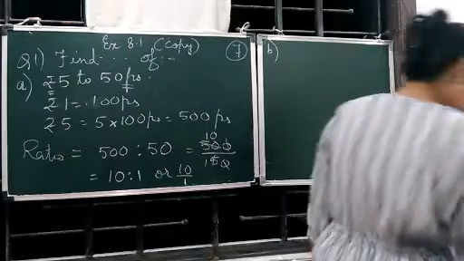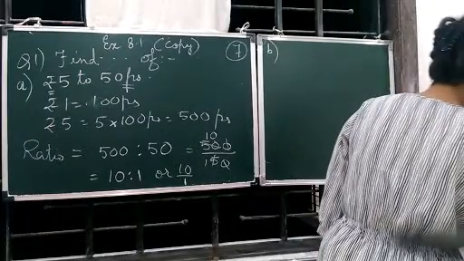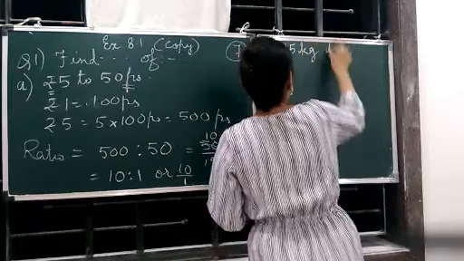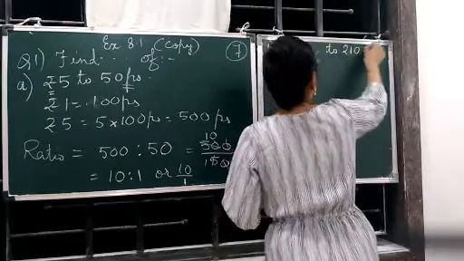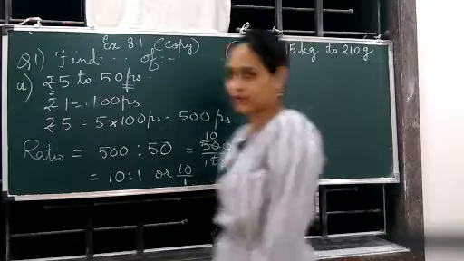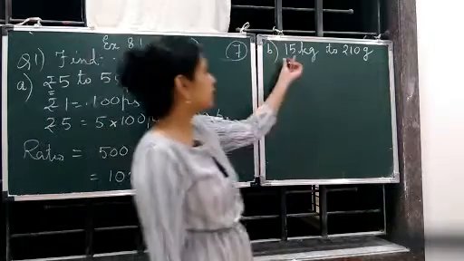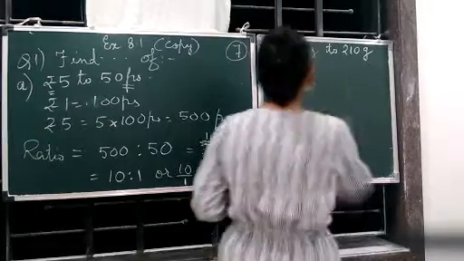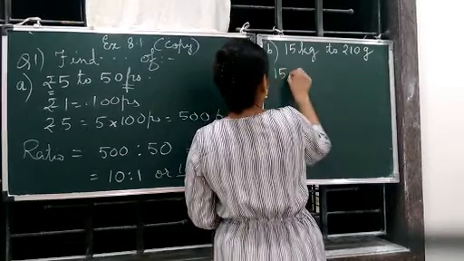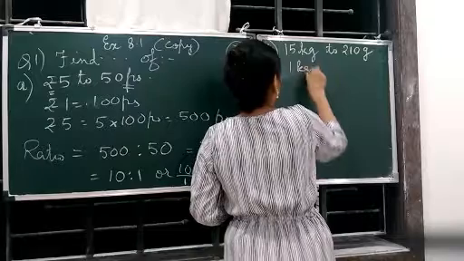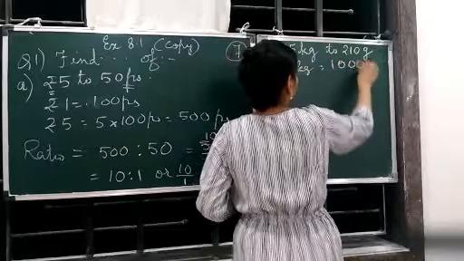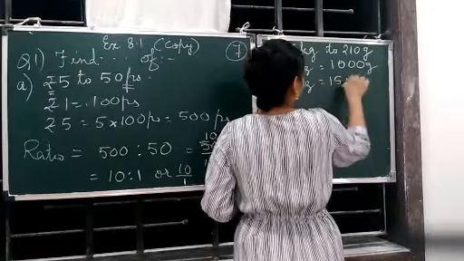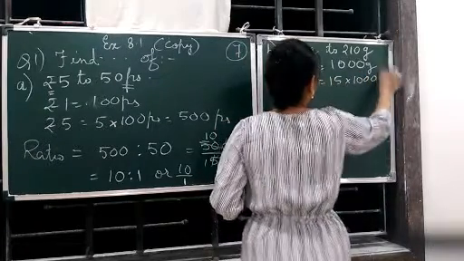Then we go to B. B is 15 kg to 210 grams. Now 1 kilogram is equal to 1000 grams. That means you need to multiply 1000 with 15 to get it in grams. So 1 kg is equal to 1000 grams, so 15 kg will be 15 into 1000 grams.